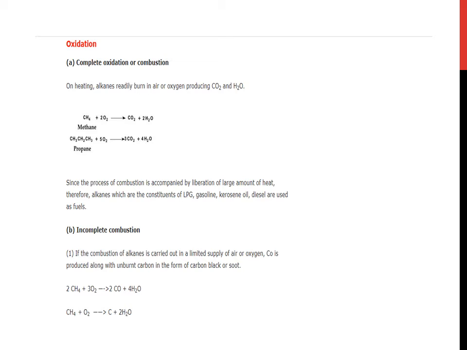Next is incomplete combustion. If the combustion of alkanes is carried out in a limited supply of air or oxygen, then carbon monoxide, CO, is produced along with unburnt carbon in the form of carbon black or soot. Here is the reaction. When CH4 reacts with O2, it gives CO and water. When CH4 reacts with a limited supply of O2, it gives carbon and water.